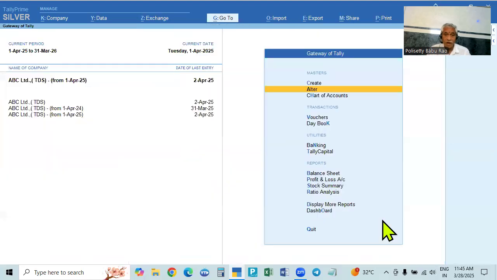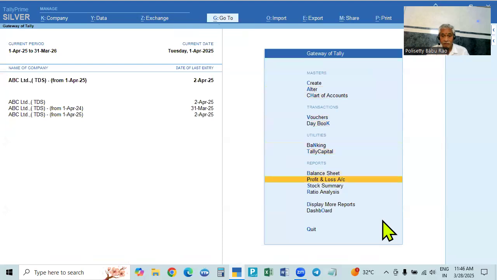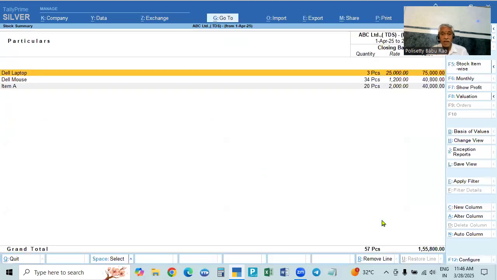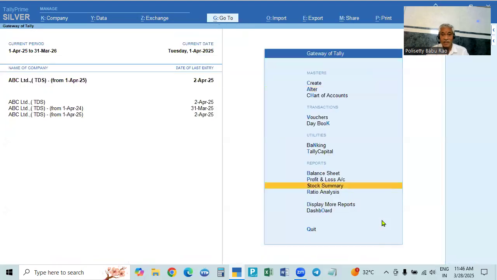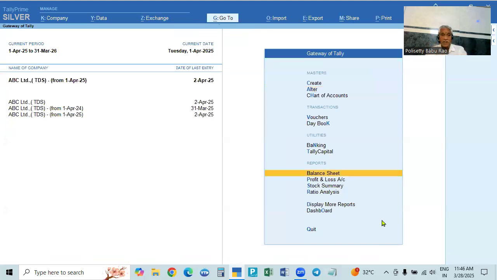So we can see, after viewing this, everything is there. Okay. Only the balances are there. All the opening balances. Nominal accounts will not have any balances. And the stock item, for example, if you go to stock item, see, they are available. Okay. Stock items will carry forward. Go to the balance sheet, and this is the balance sheet. I'll show you the balance sheet also on 1st April. That is the opening balance sheet for this year, the closing balance of 31st March.